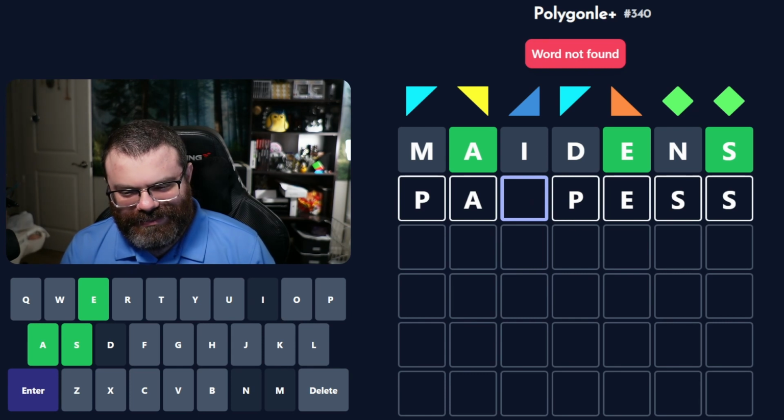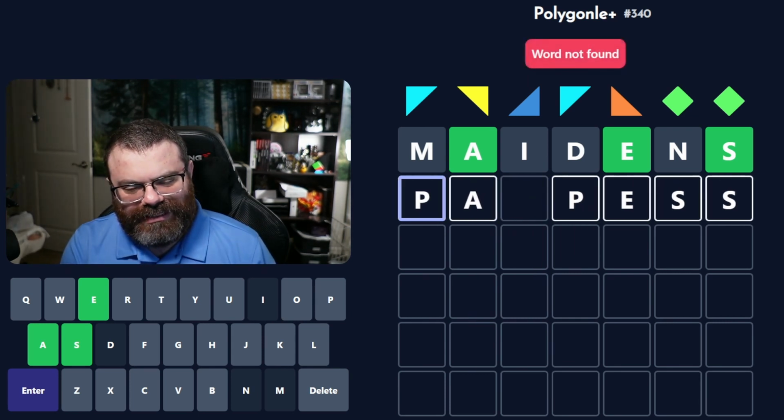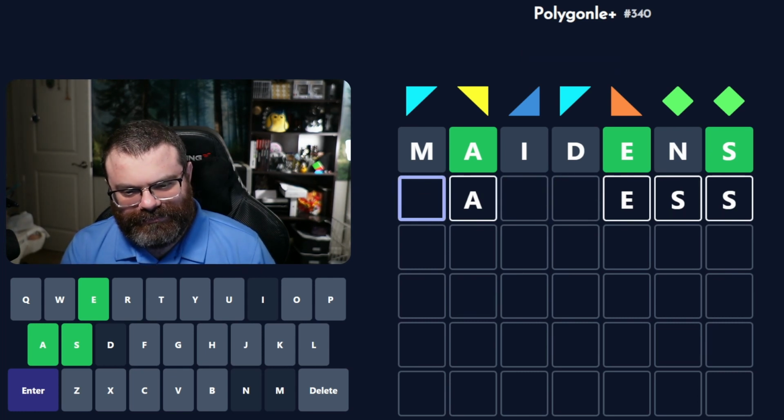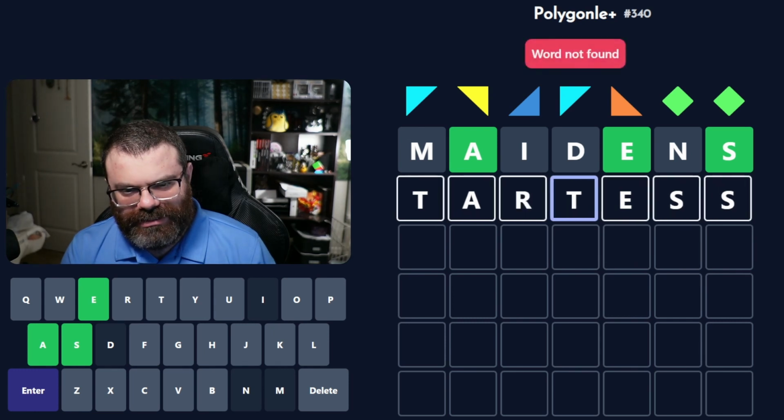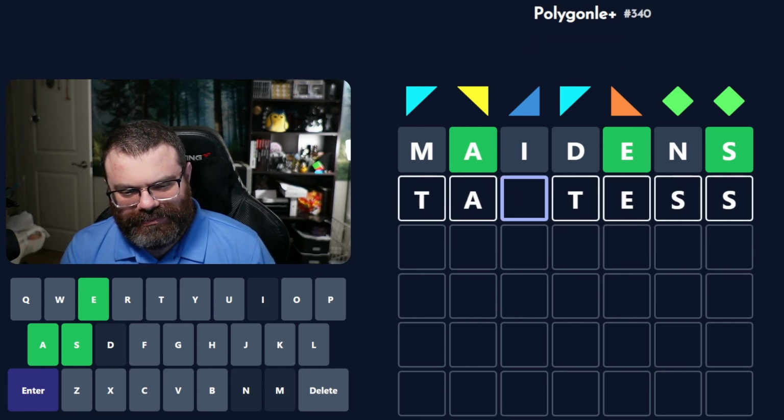Patpus. I don't think it's P. Paupus. Palpus. What is it then? T? TARDIS? Tactus.